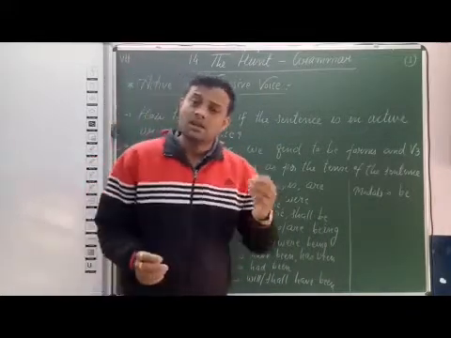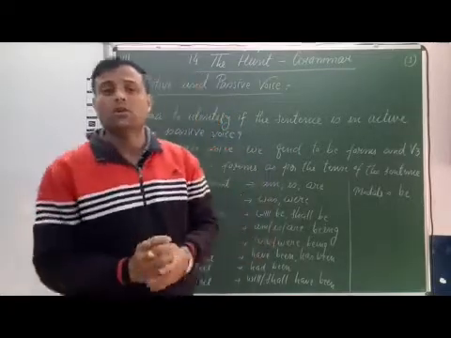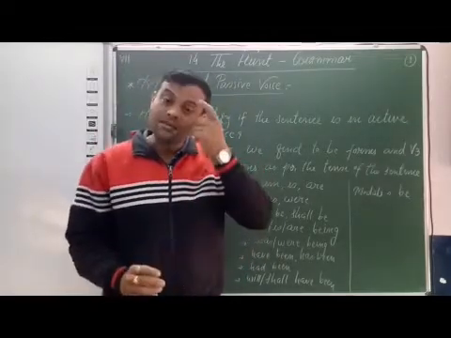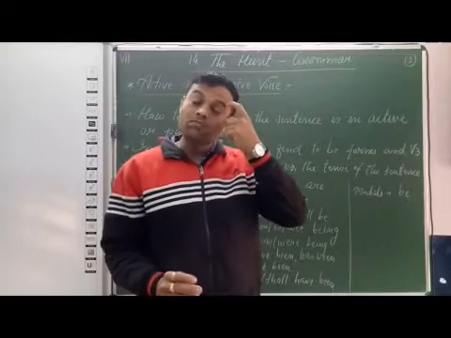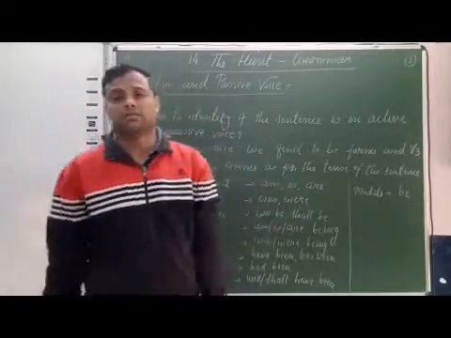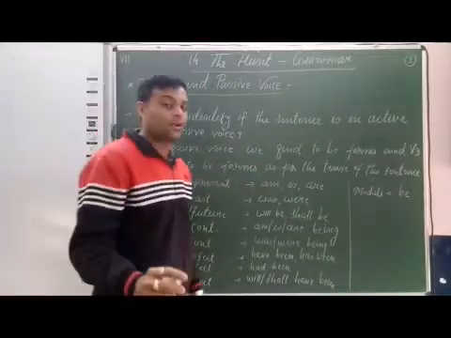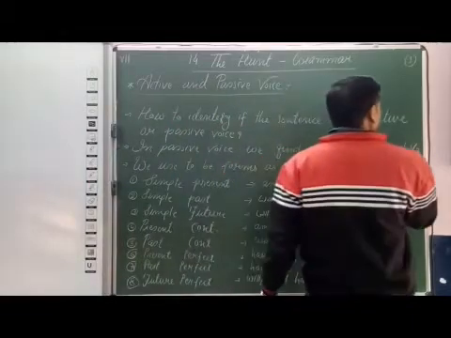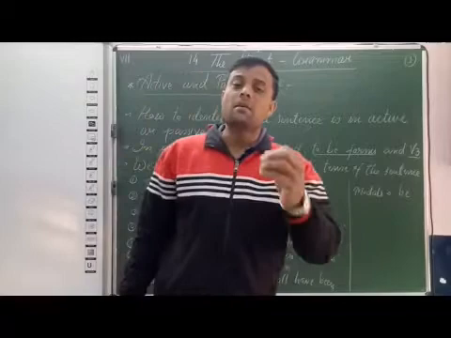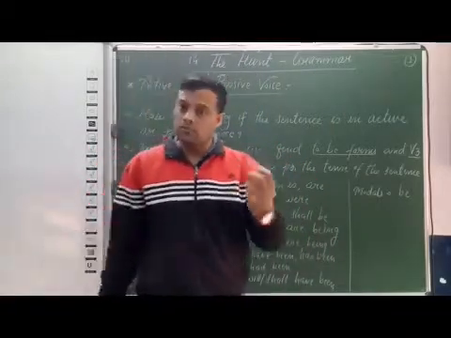The answer is, in a passive voice sentence we always find to be forms and V3. It means when we find a to be form and V3 in a sentence, that sentence is in passive voice. That is why I have mentioned here, in passive voice we find to be forms and V3. V3 means the past participle form of the verb, the third form of the verb.